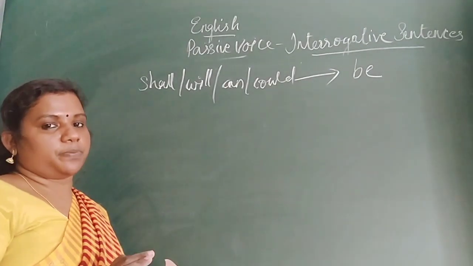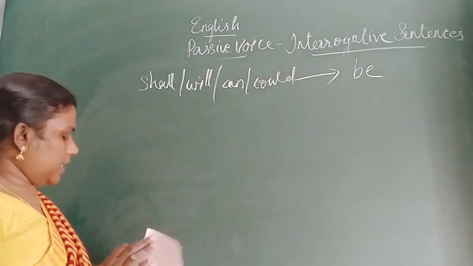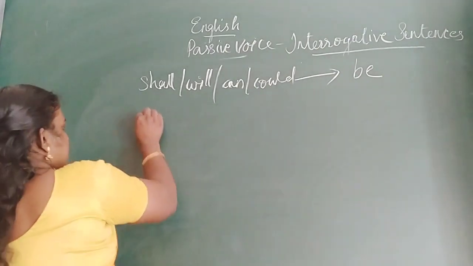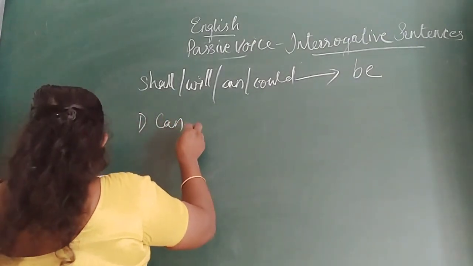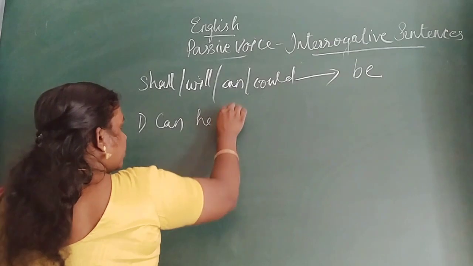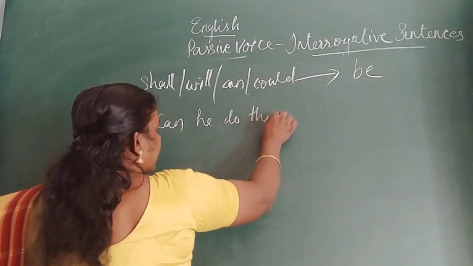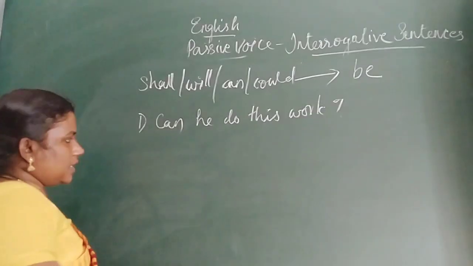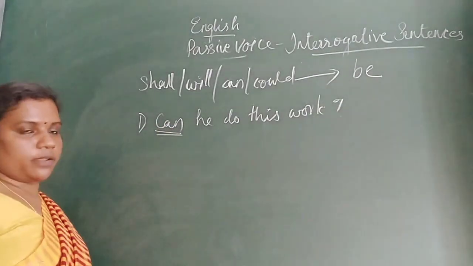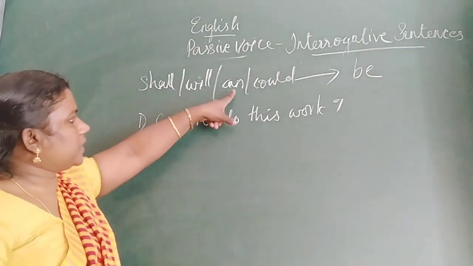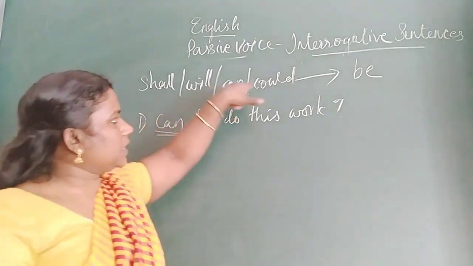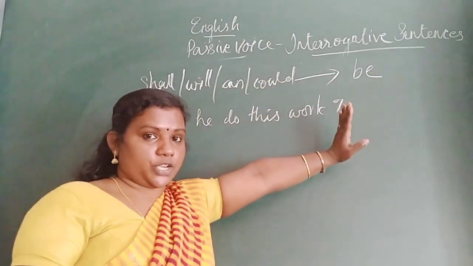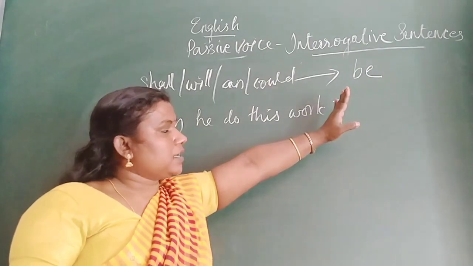That word should be there. Okay. It will be clear. First, can we do this work? Can we do this work? This is a question. The sentence starts with can. So if it starts with can, when we are changing into passive voice, after the subject, be